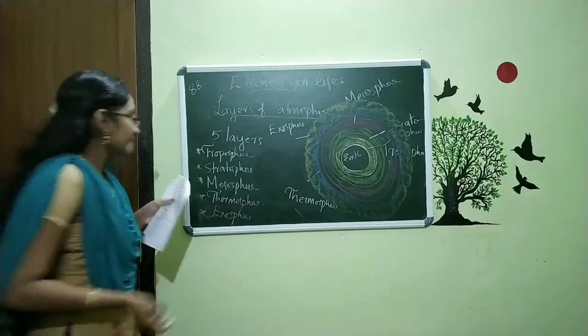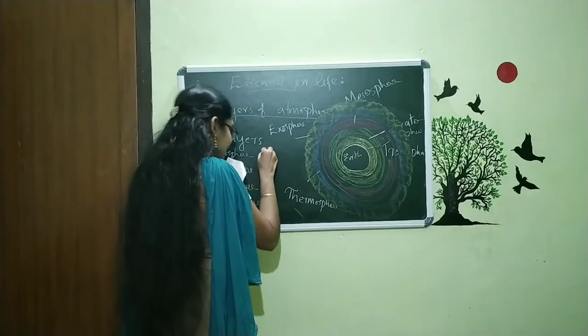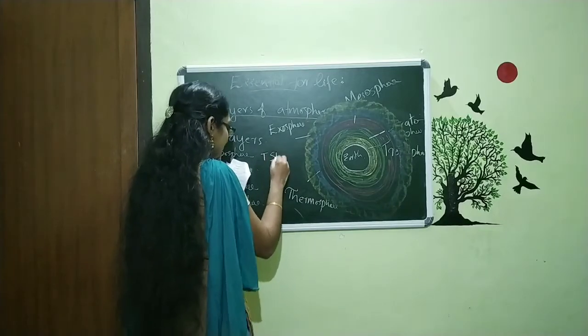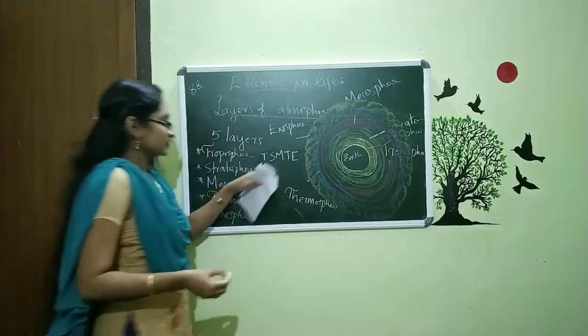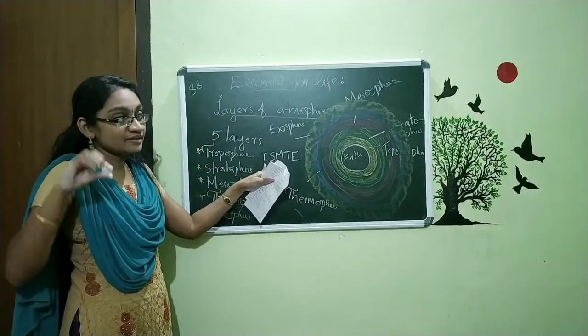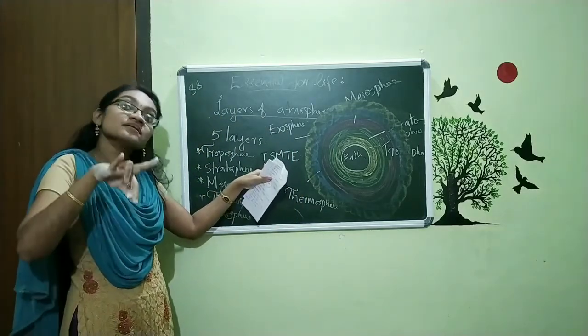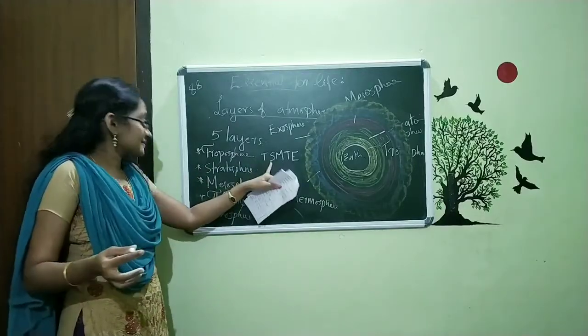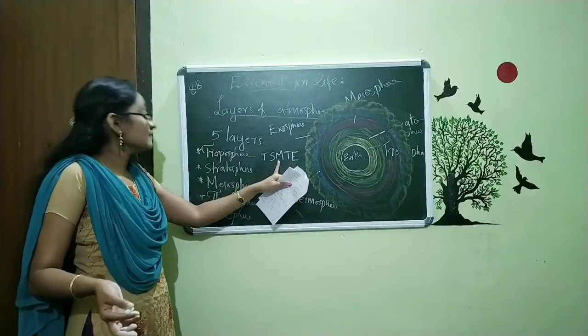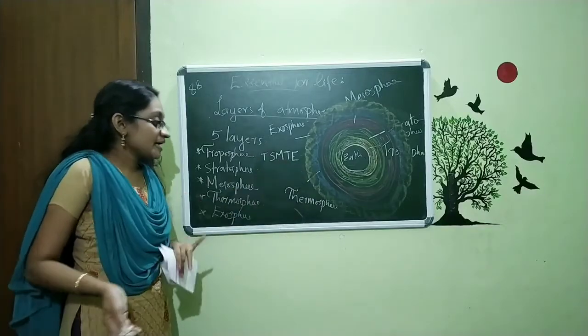For remembering that, you just remember this: T, S, M, T, E. This T is what? I already said. At the top of the Earth's surface, what is that? Troposphere, stratosphere, mesosphere, thermosphere and exosphere.